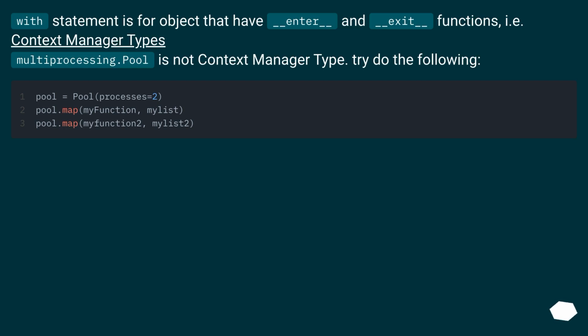The with statement is for objects that have __enter__ and __exit__ functions, i.e. context manager types. multiprocessing.Pool is not a context manager type. Try doing the following.